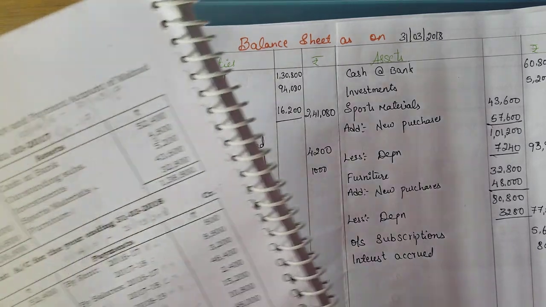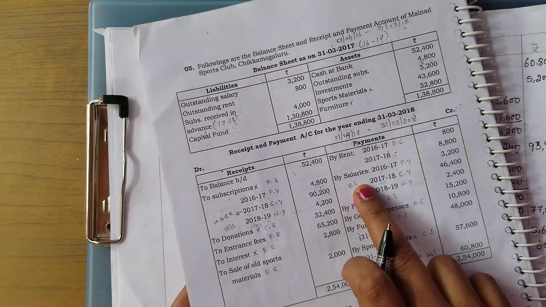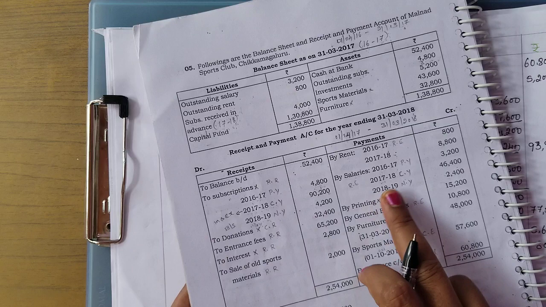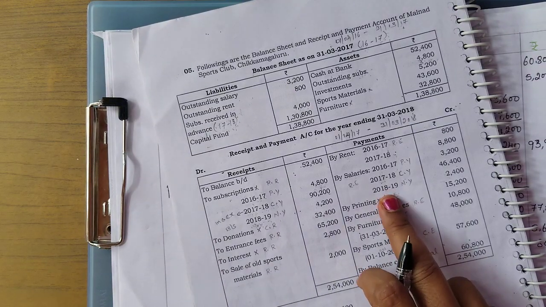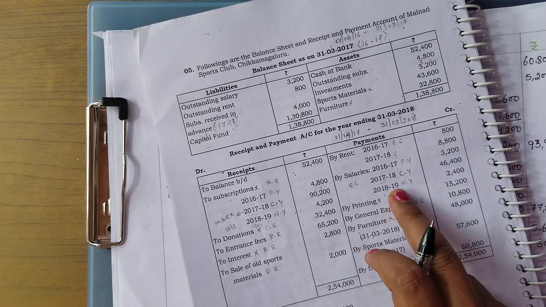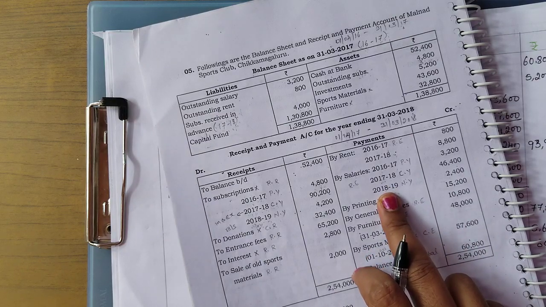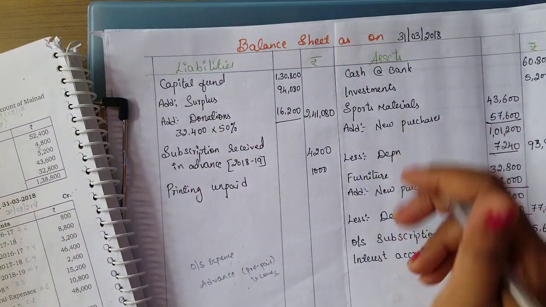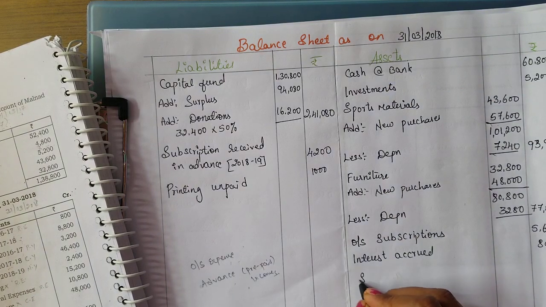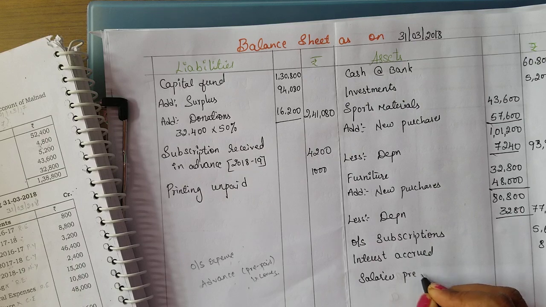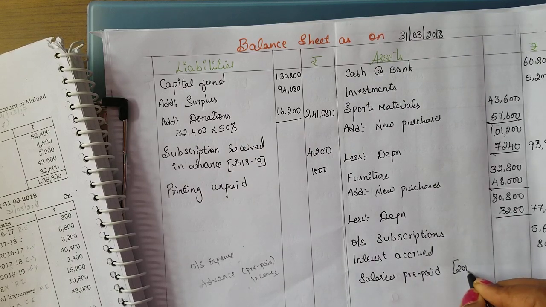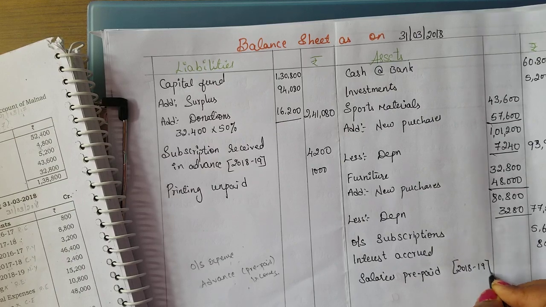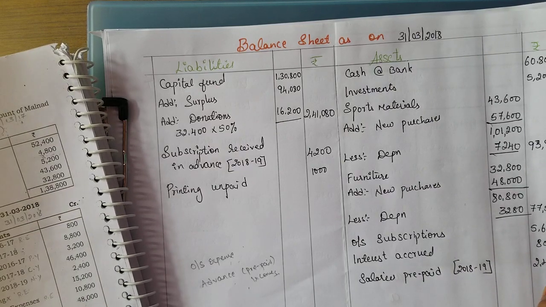Okay. Now coming to the salary, as I told you here, which is given for the next year. This is prepaid, in advance they have paid. So this will be the prepaid expenses. That is also written in asset side. Salary is prepaid, for the year 2018 and 19. That is 2400.